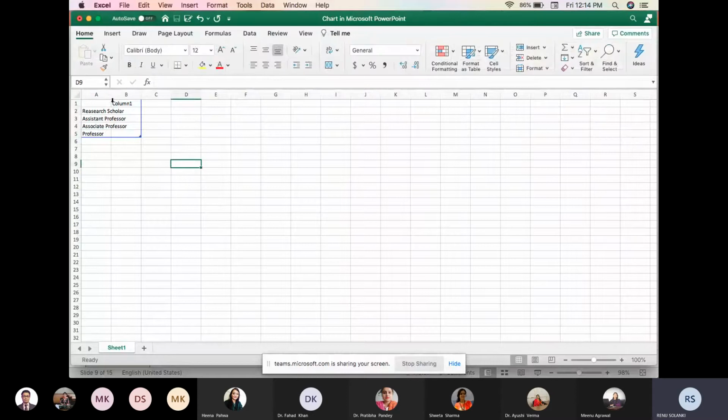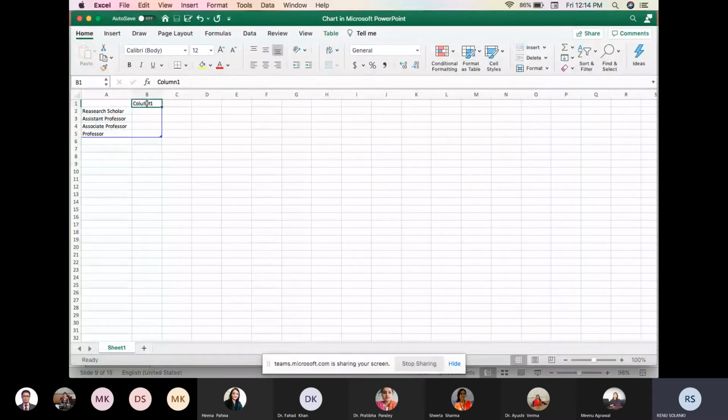Then in the next column, we can increase the width of this one like this, and here I will type the number. Suppose there are 10 research scholars, assistant professor 30, associate 15, professor 5.